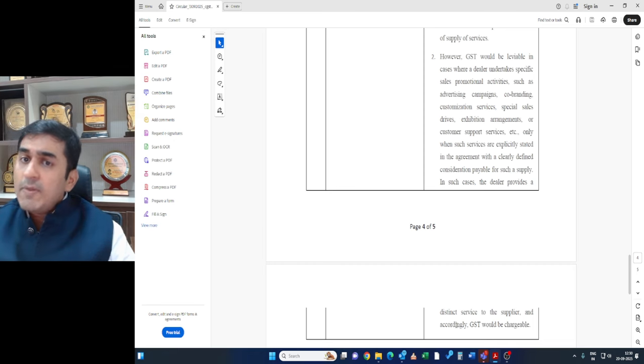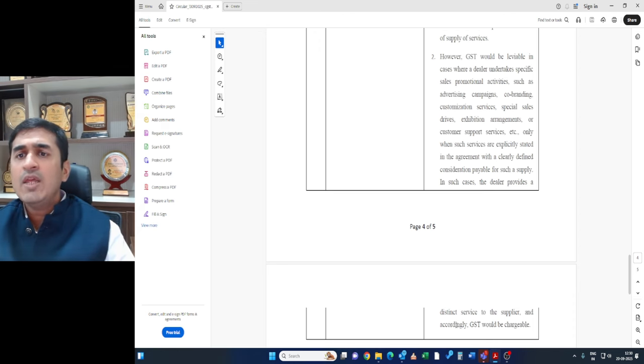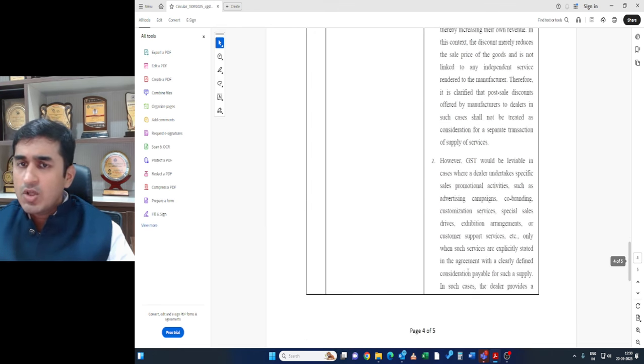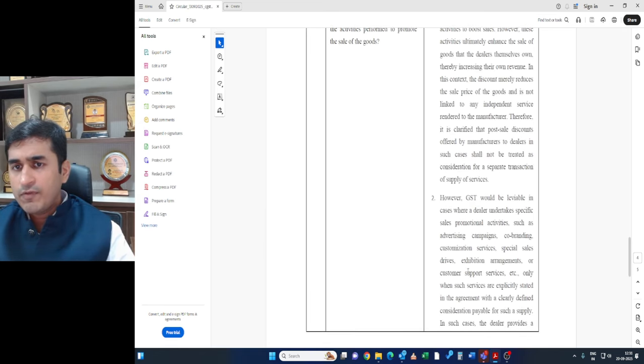Now, there may be certain cases when the manufacturer pays the dealer for certain promotional activities which are specifically carried out. So if there is an agreement where a separate consideration is defined, that there is some on-road campaign they should carry out, for which they would receive 5 lakh rupees. If there is clear campaigning or branding, which is not linked to any value of supply but is specifically stated to be a separate promotional activity for which the dealer is receiving consideration, only in such cases would GST be applicable. This is, I think, a very welcome circular, which should clear up a lot of confusion.